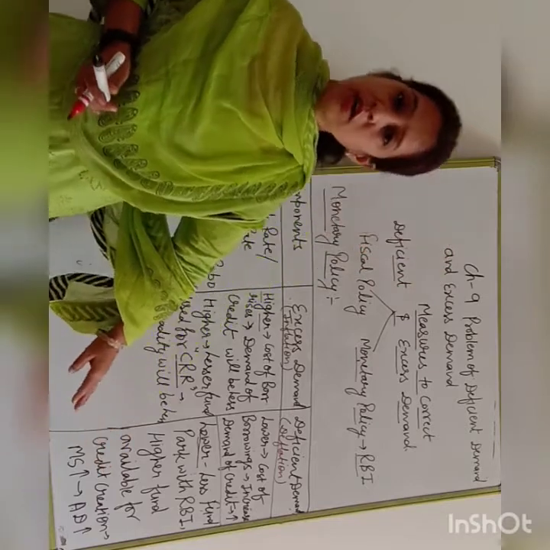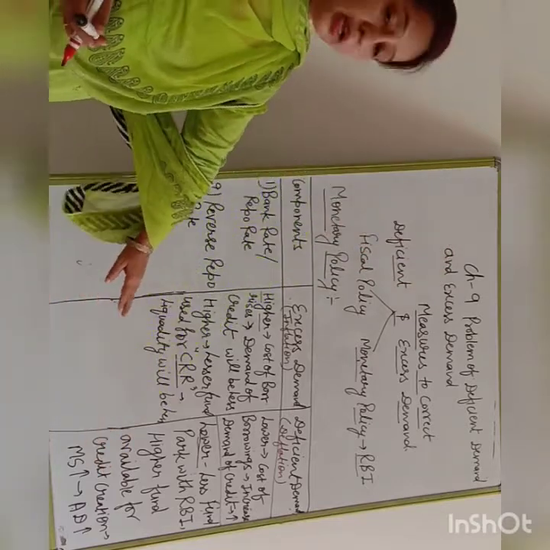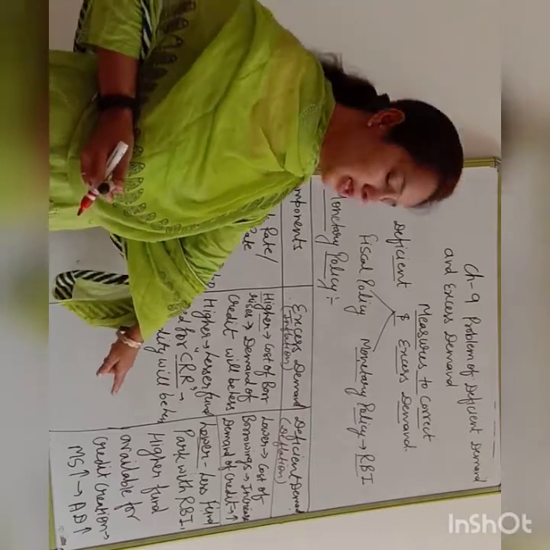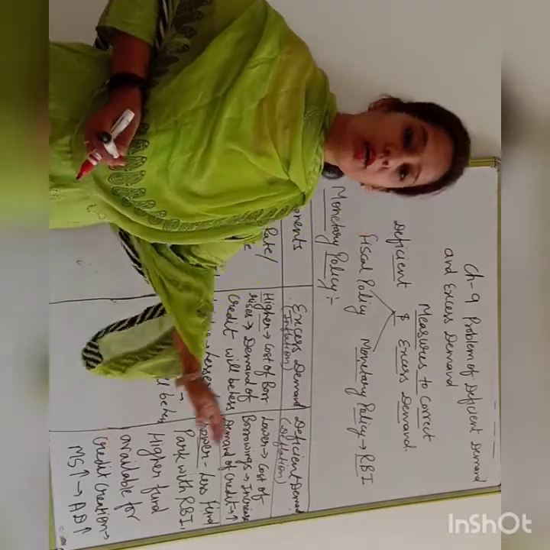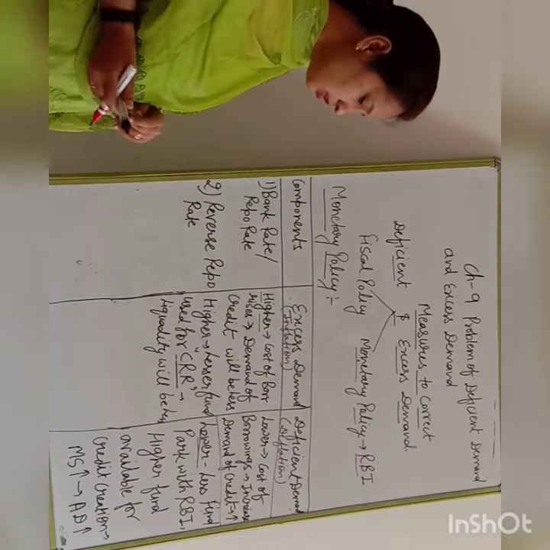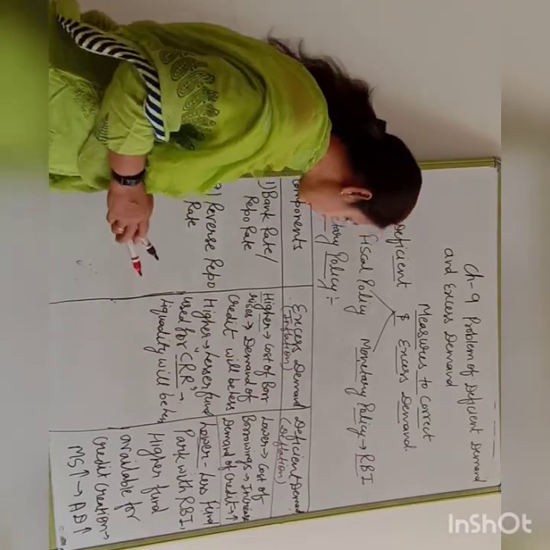When they are giving more and more loans to the public, the money supply will increase in the economy as well as demand will increase. In this way, they are correcting deficit demand. Now we are going to discuss the next one, that is CRR.